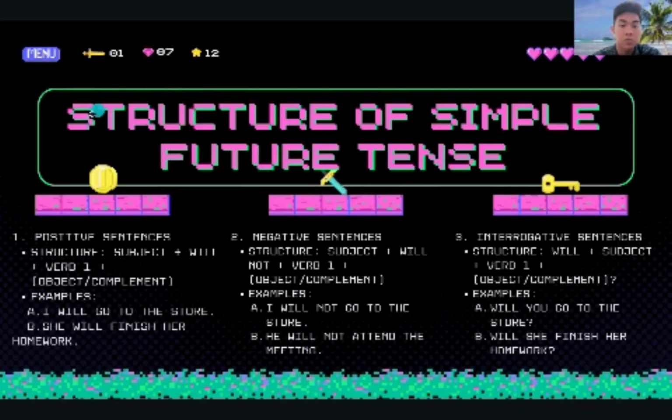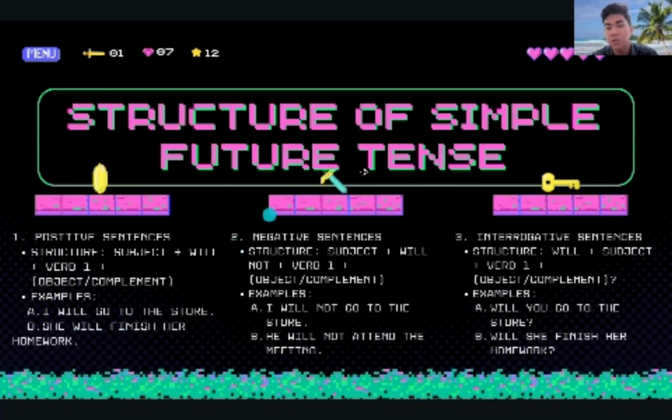The structure of simple future tense. There are three structures of the simple future tense. Structure number one is the positive sentence. The structure is subject plus will plus verb one plus object or complement. For the examples, one is: I will go to the store. Example number two is: she will finish her homework.